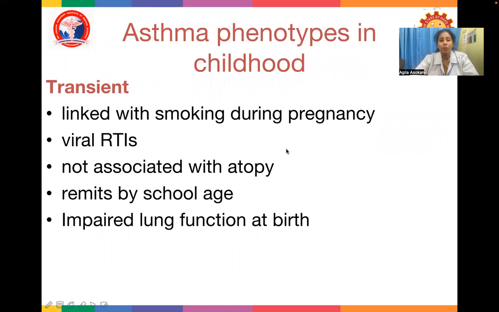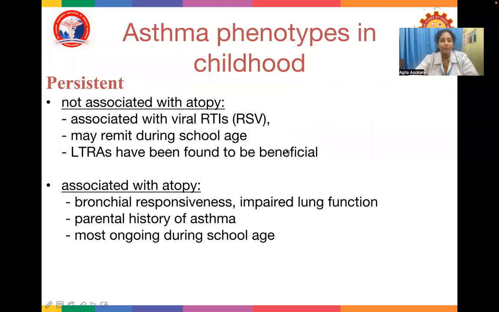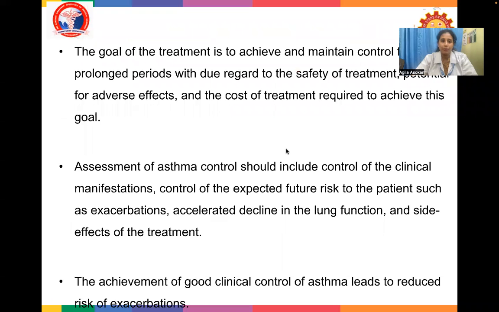Transient asthma is linked with smoking during pregnancy, viral RTIs not associated with atopy, remits by school age, and impaired lung function can be present at birth. Persistent asthma is not associated with atopy, associated with viral respiratory infections, may remit during school age, and leukotriene receptor antagonists have found to be beneficial. Atopic asthma is associated with atopy, bronchial hyperresponsiveness will be there, impaired lung function will be there, parental history of asthma will be there, and it is mostly ongoing during school age.